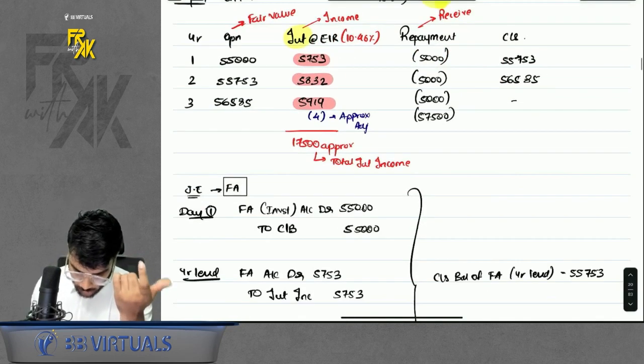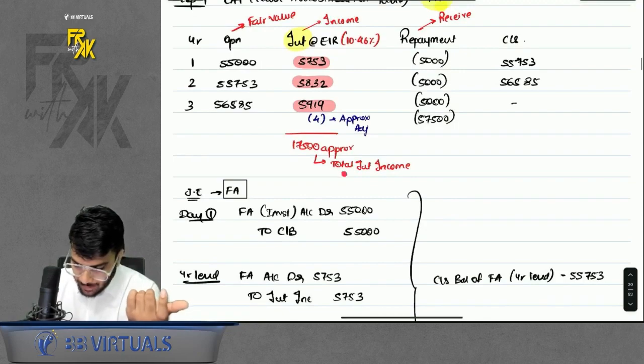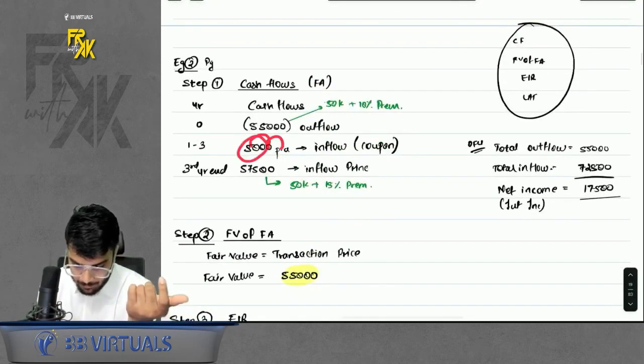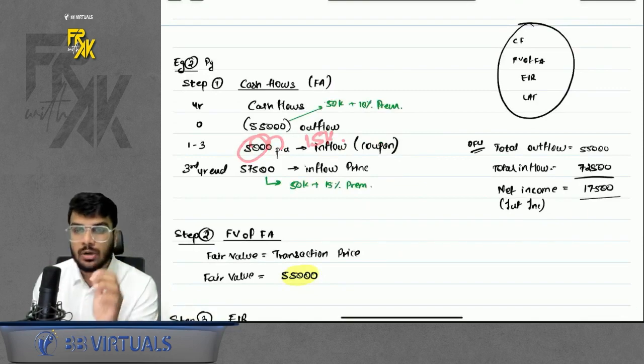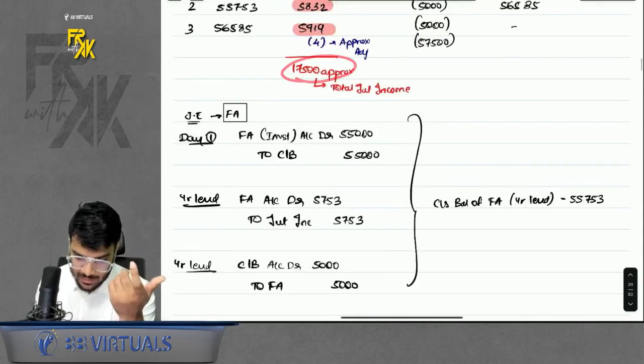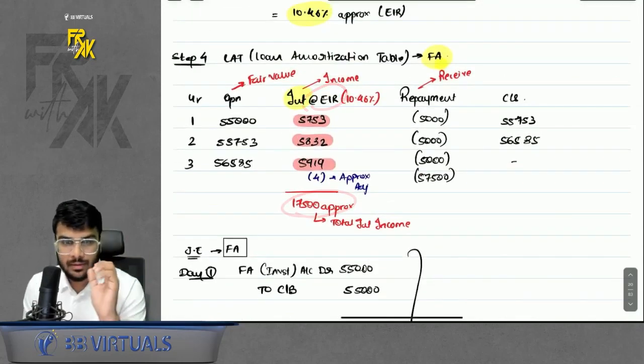This is how you do it. Okay. So if you see, effectively your total interest income is 17,500. How come, sir? Your coupon was only 5,000 per annum, that is 15,000, but you also earned some premium at the end. So the combination of that total is nothing but your interest. That is your EIR, effective interest rate. Right? Do remember that part.